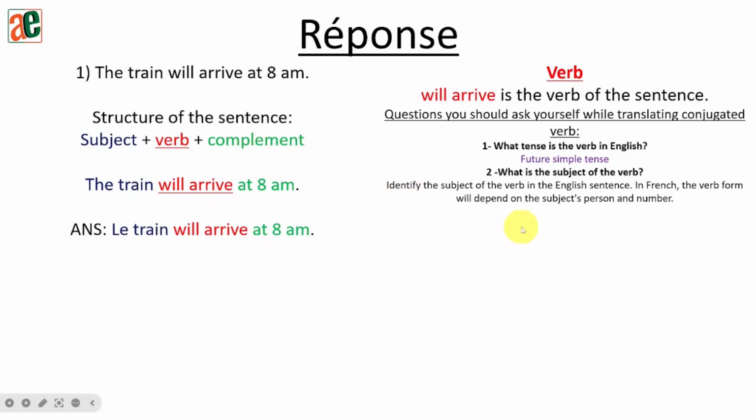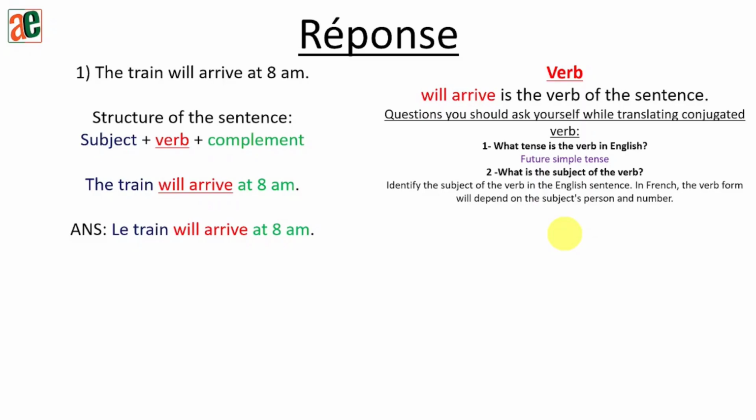Identify the subject of the verb in the English sentence. In French, the verb form will depend on the subject, person, or number. So I need to identify the subject in the given exercise, or in English, or in my mother tongue.